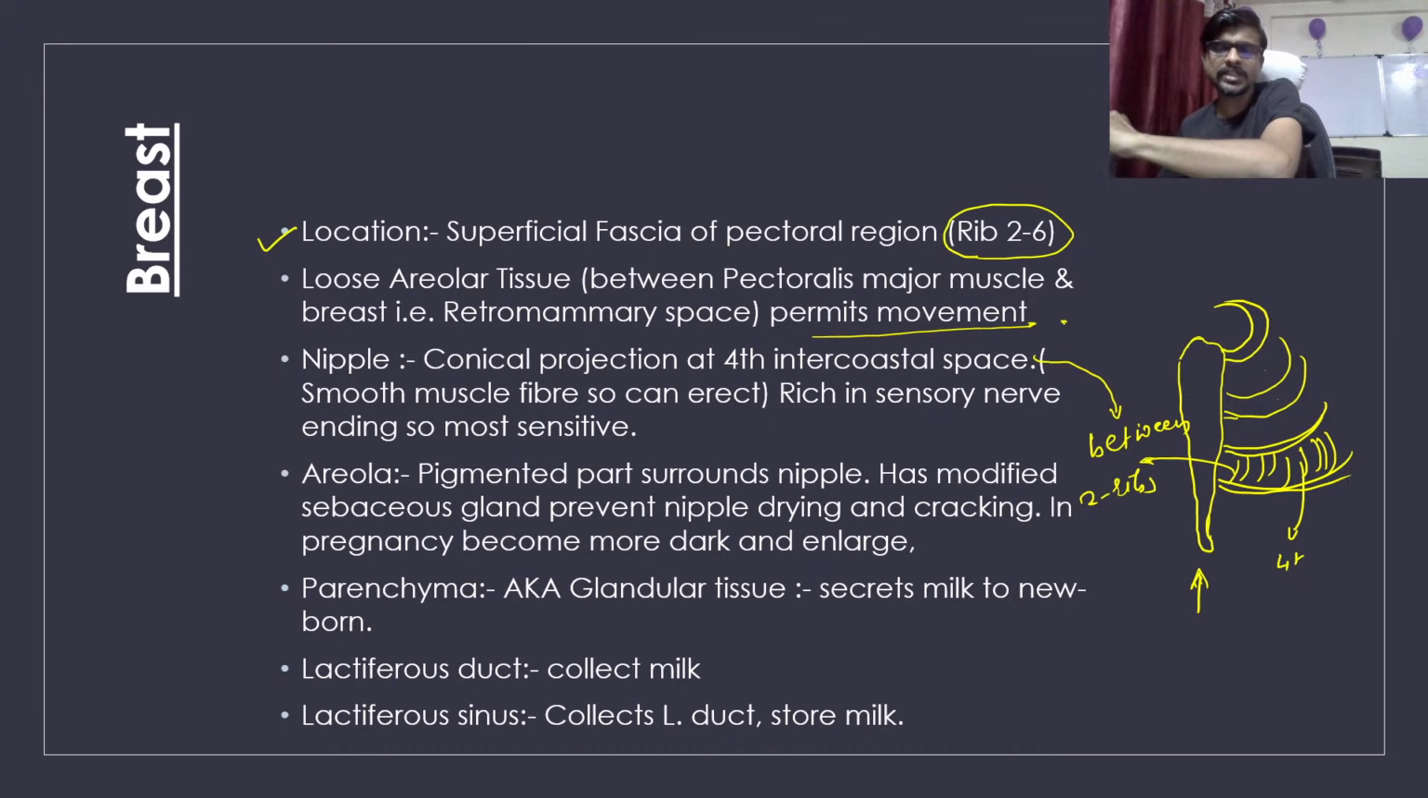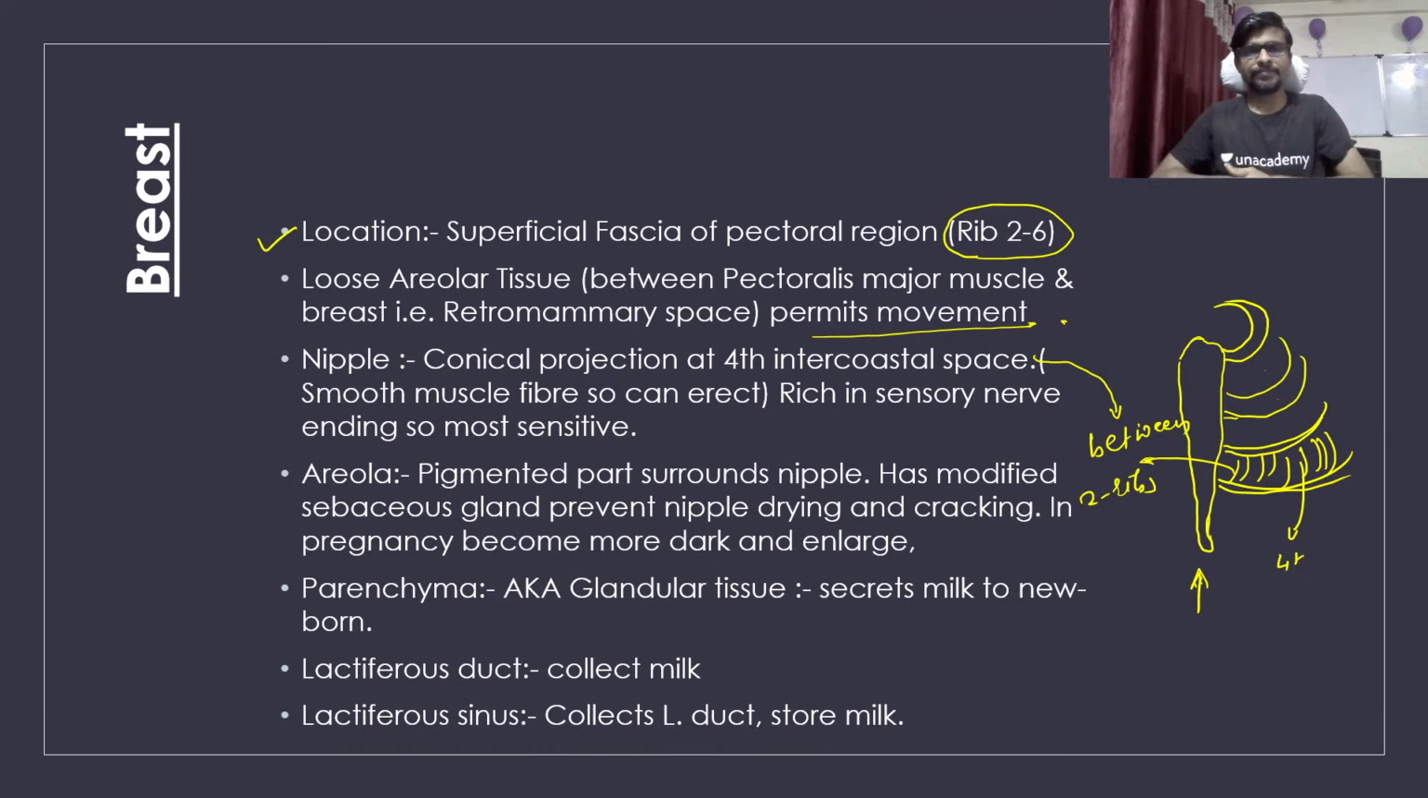So it is rich in sensory nerves, and the nipple is the most sensitive part. Specifically, when the lips of the baby touch the nipple, it gets activated, and the secretion of oxytocin happens, which results in the serving of milk.